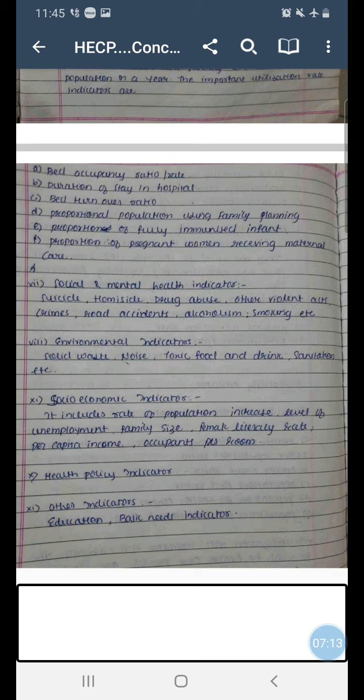Now friends, in examination you will find that whenever a question on indicators is asked, generally you will be asked to write the names of certain indicators. So from this you must remember at least 4 to 5 names of indicators.